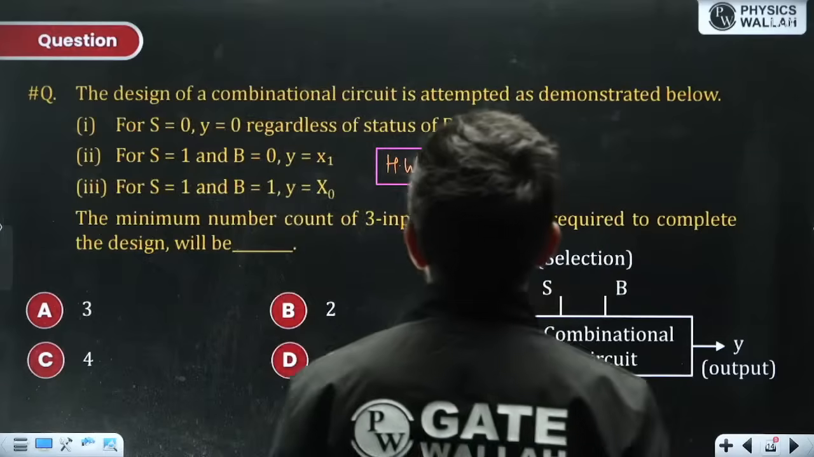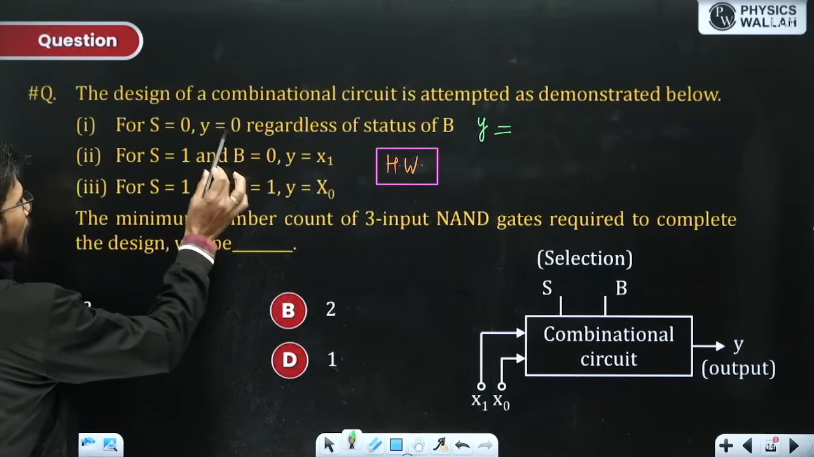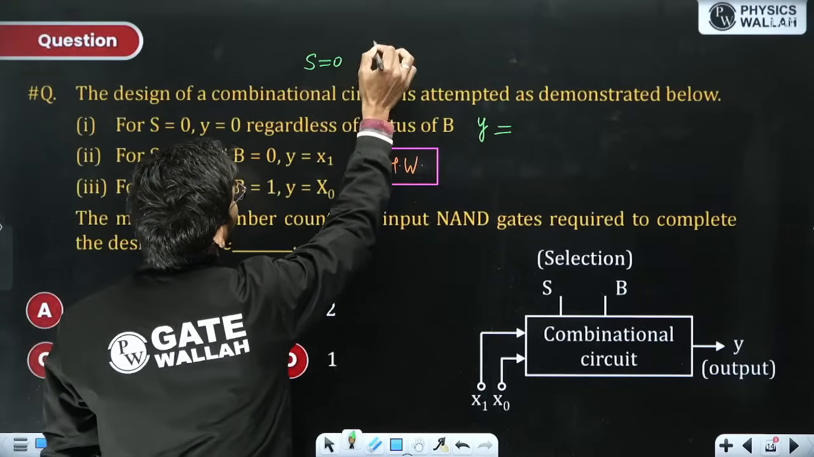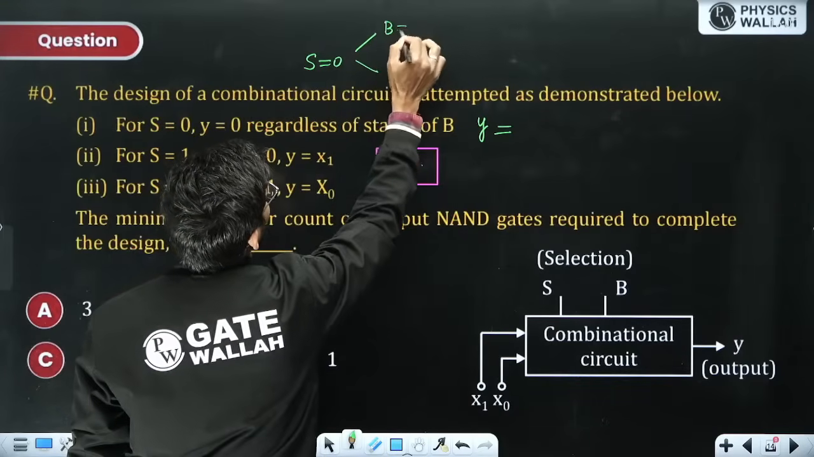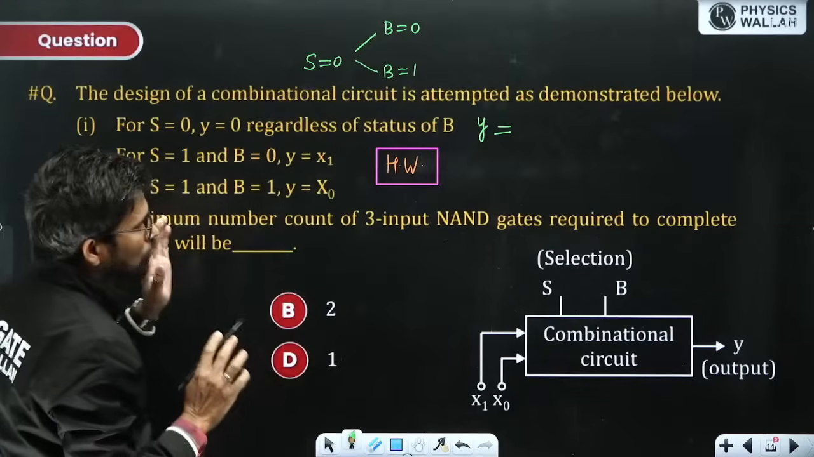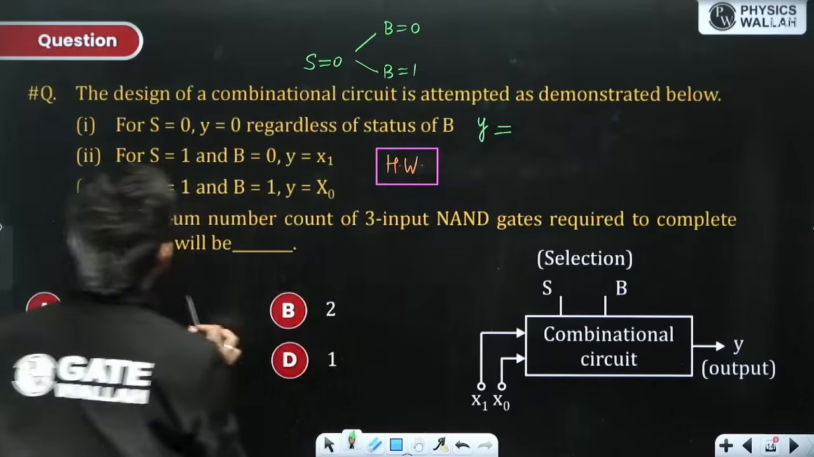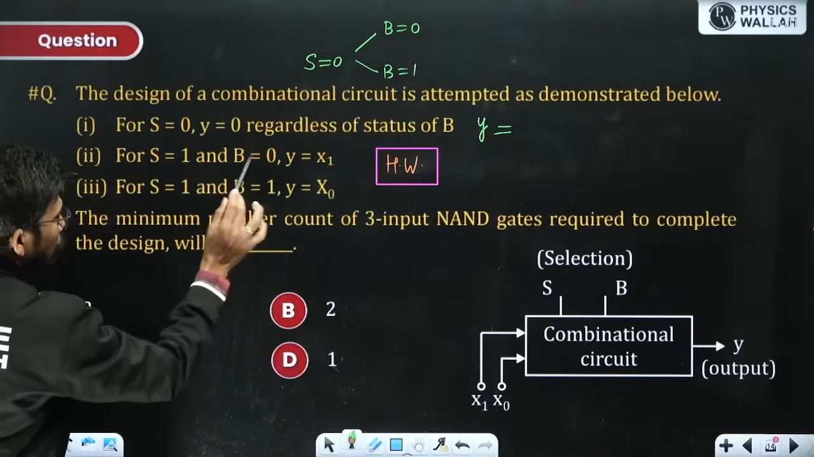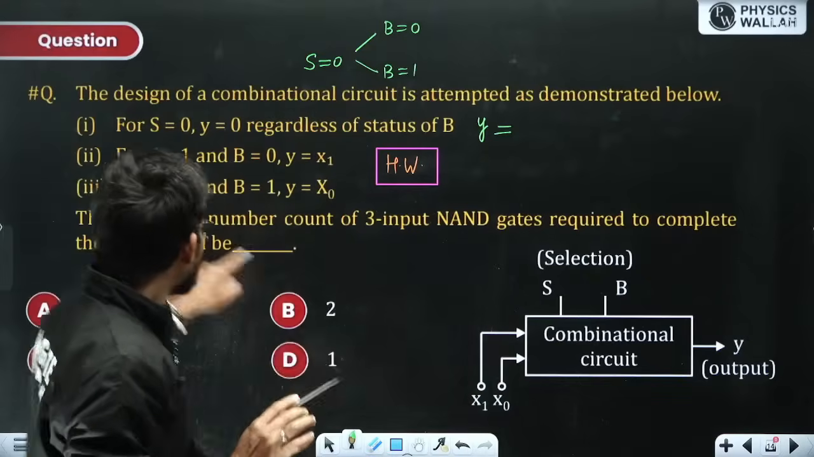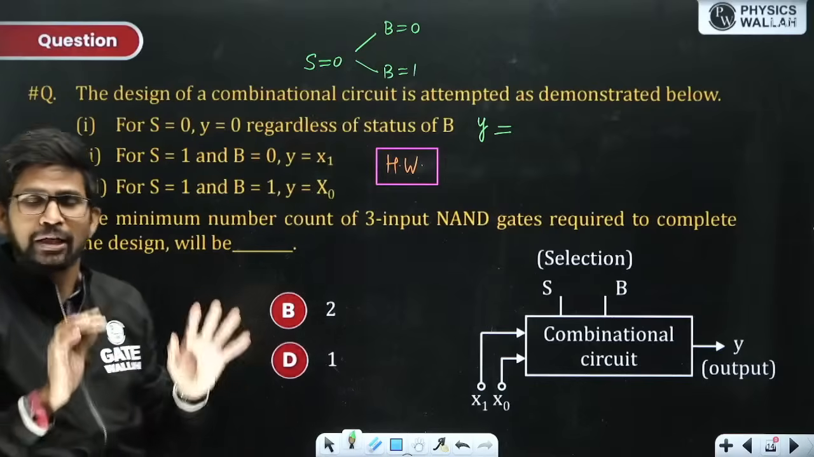Be careful. Now firstly they have given that if S is 0, Y is 0 regardless of the status of B. Regardless of the status of B means what? S is 0, B could be 0 and B could be 1. Means S 0, B 0 and S 0, B 1, Y is 0. Because S and B can together take 4 possible values, 00, 01, 10 and 11, and for each they have given what Y should be. So there are 4 possible values of S and B.